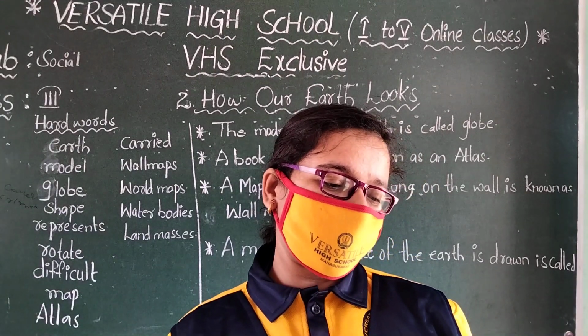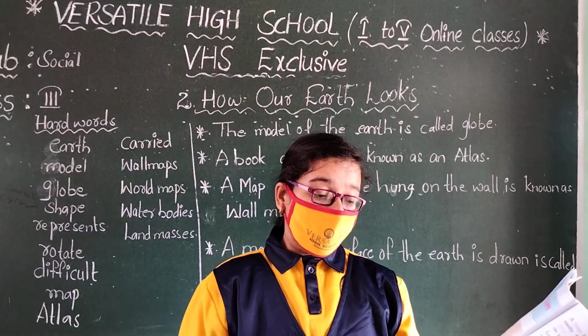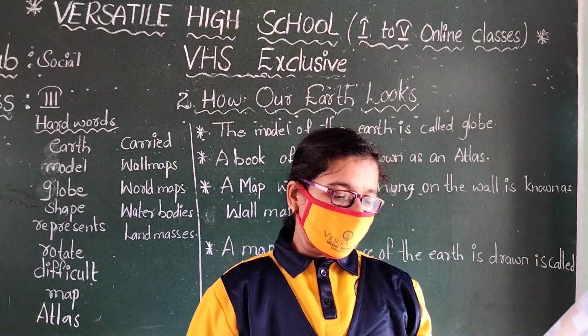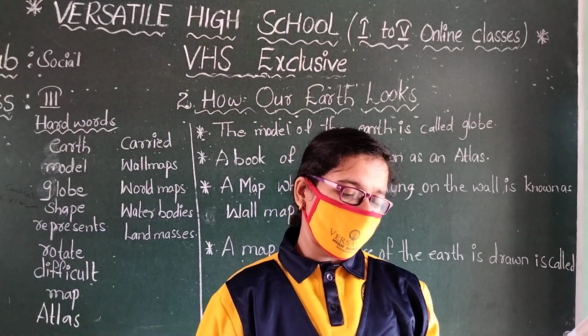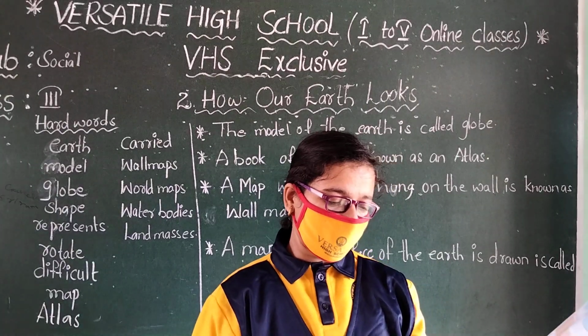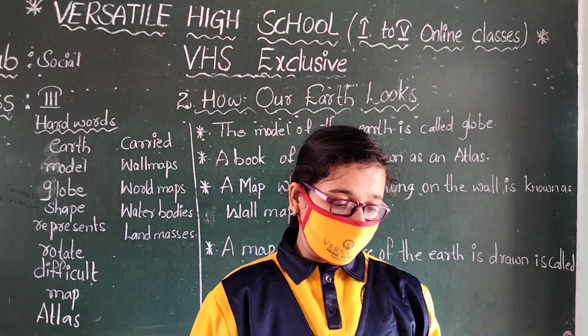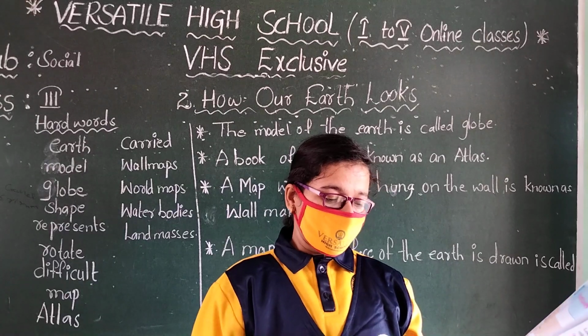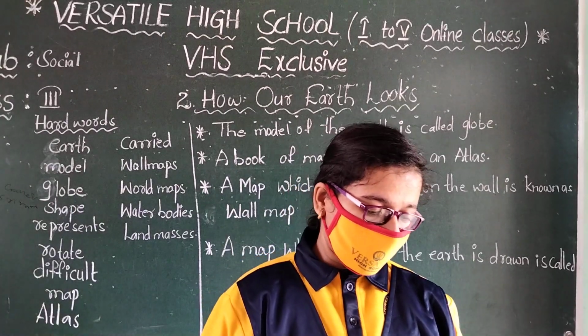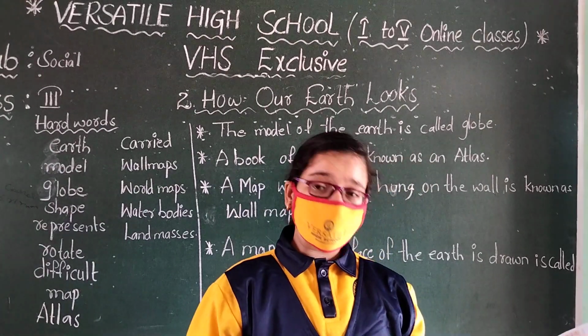We need to rotate the globe to see the other side. We cannot show the details on the globe. It is also difficult to carry a big globe. This problem can be solved if we use maps.